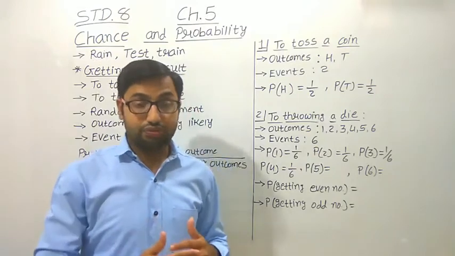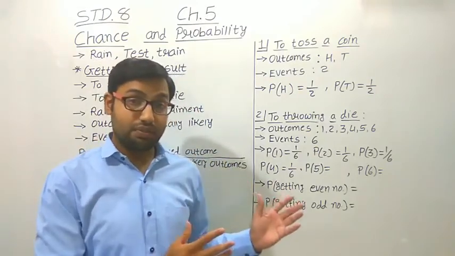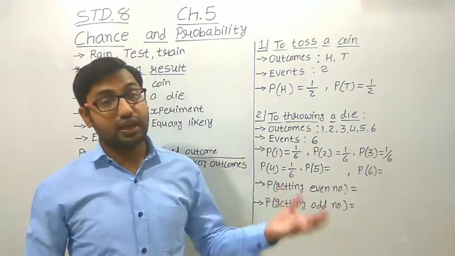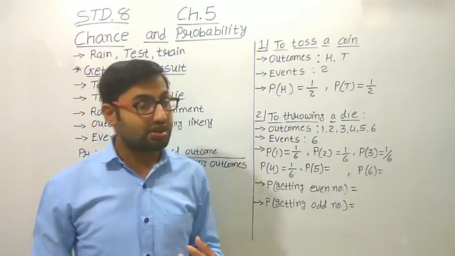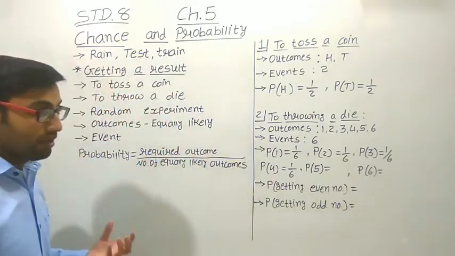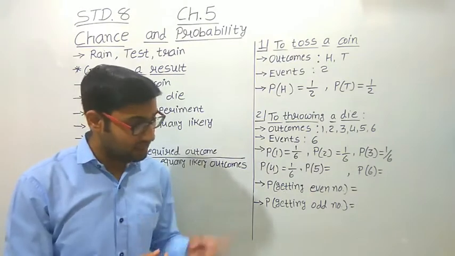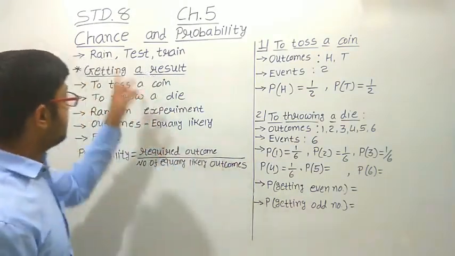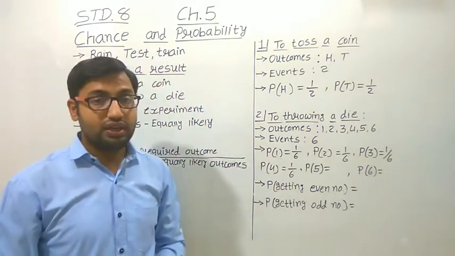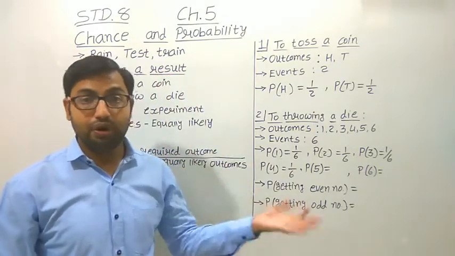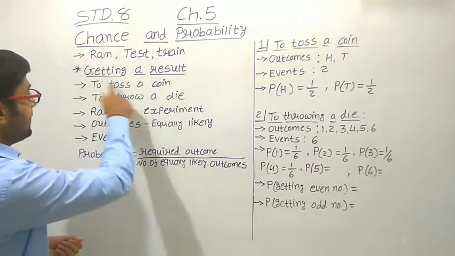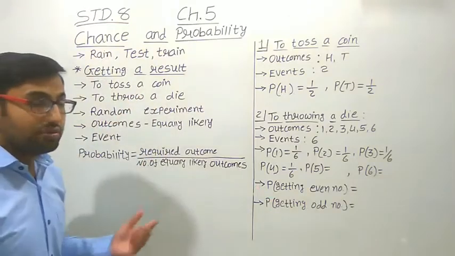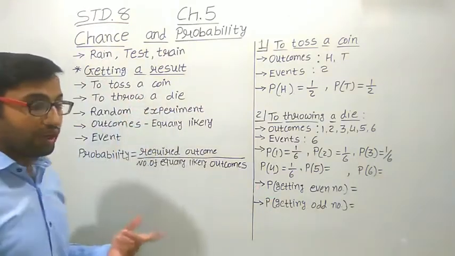But there are some experiments in which we can get the proper output. We can say surely that yes, this will happen or this will not happen. But in these 3 examples we cannot surely tell whether things will happen or not. So, some examples of getting results: to toss a coin.